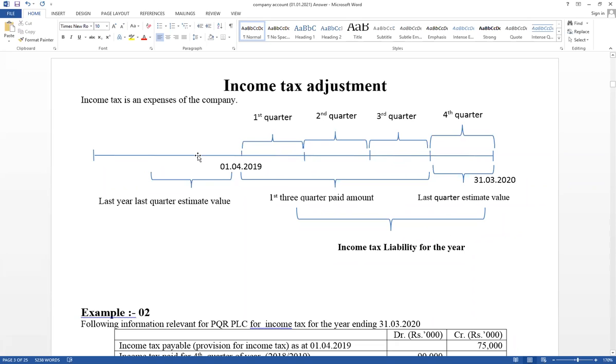But now think about previous year. Now look carefully here. This time, think about the last quarter. Last quarter income tax is not paid in cash. Therefore, we don't know what the exact value is. Therefore, we have to estimate, and it should be paid next year in the first quarter.